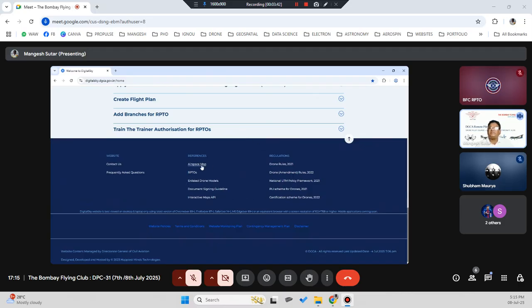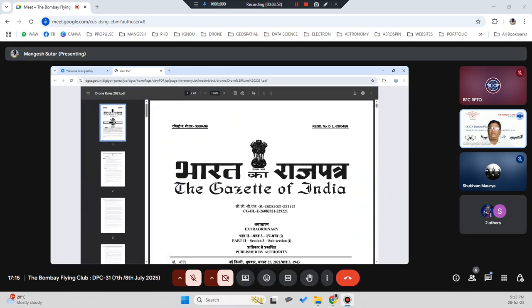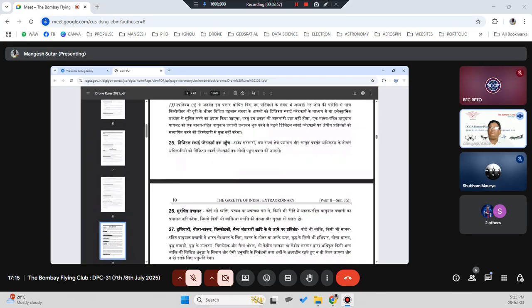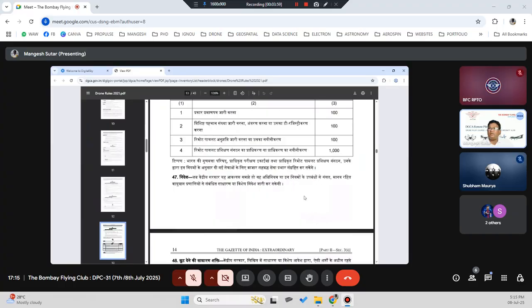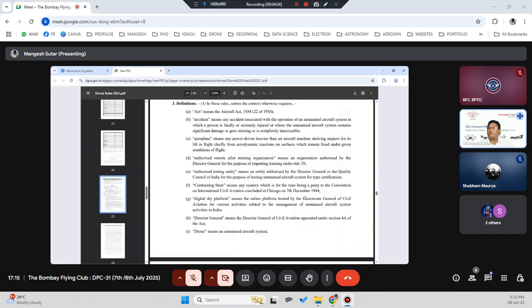Then you can see the airspace map. Yesterday we saw again that this RPTO is the same, enlisted drones, document signing guidance. Here you can also click and get that document, Drone Rules 2021. Okay, so you can download it. If you don't have it handy, you can always go to the Digital Sky platform and download the document from here for reading or reference purposes.